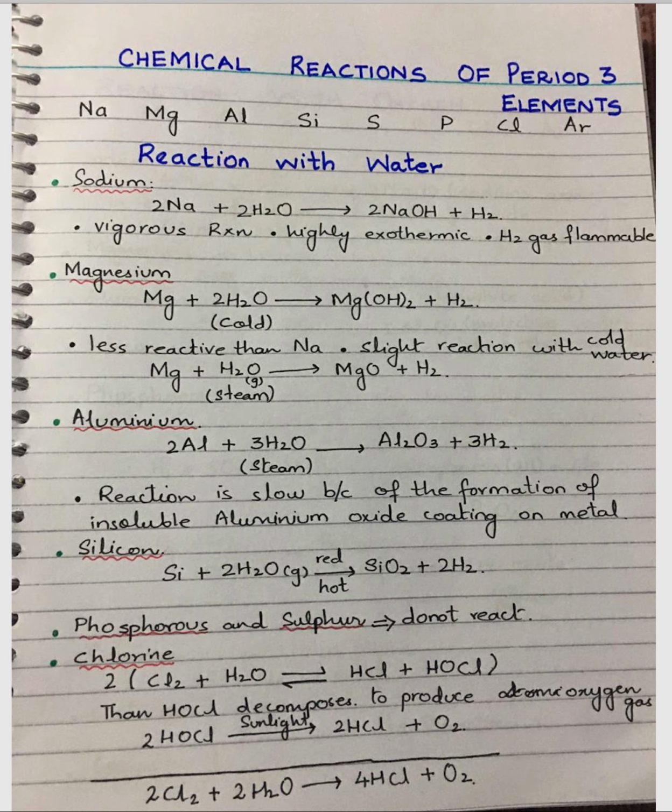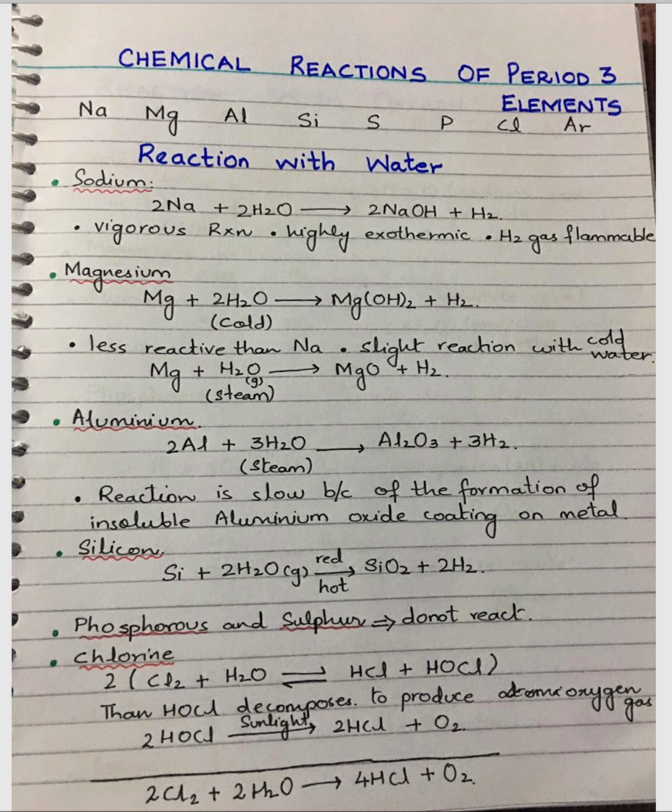Then comes chlorine. Chlorine reacts with water to form a mixture of two acids, hydrochloric acid HCl and HOCl, which is hypochlorous acid. The hypochlorous acid decomposes to produce oxygen gas in the presence of sunlight.